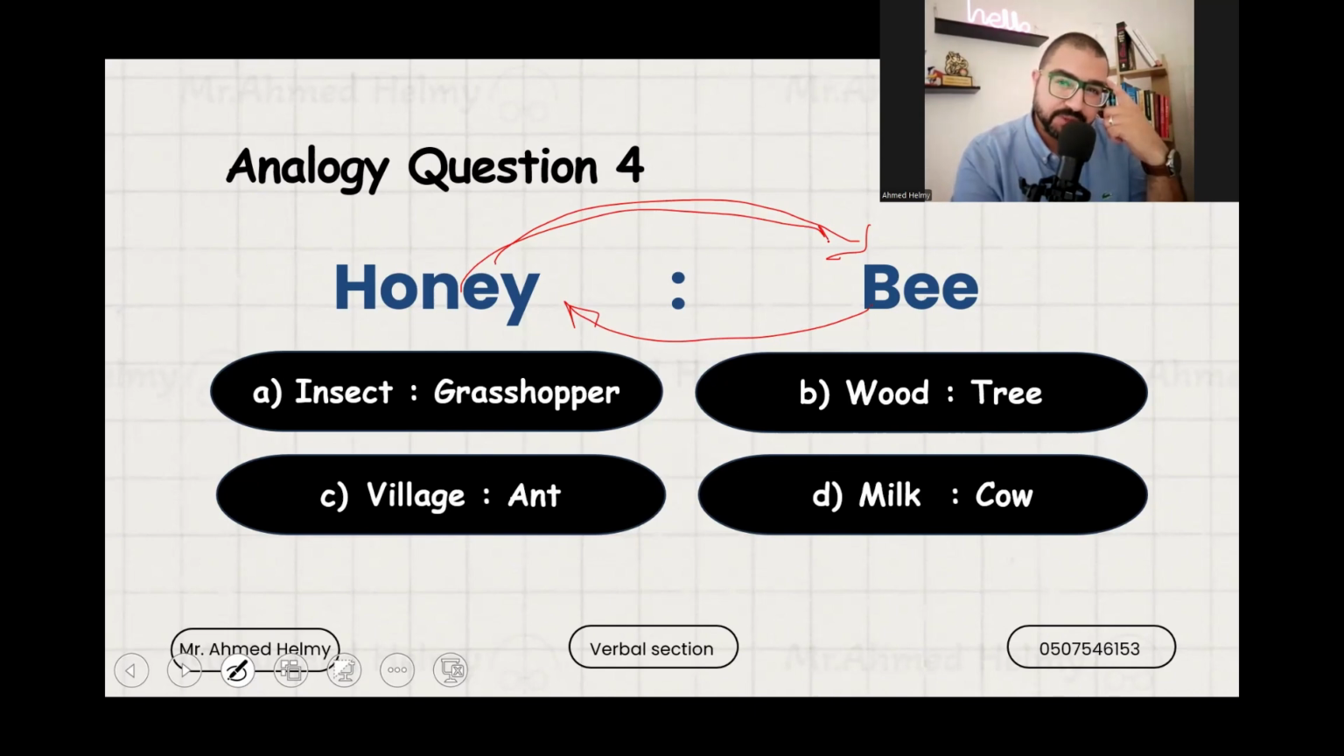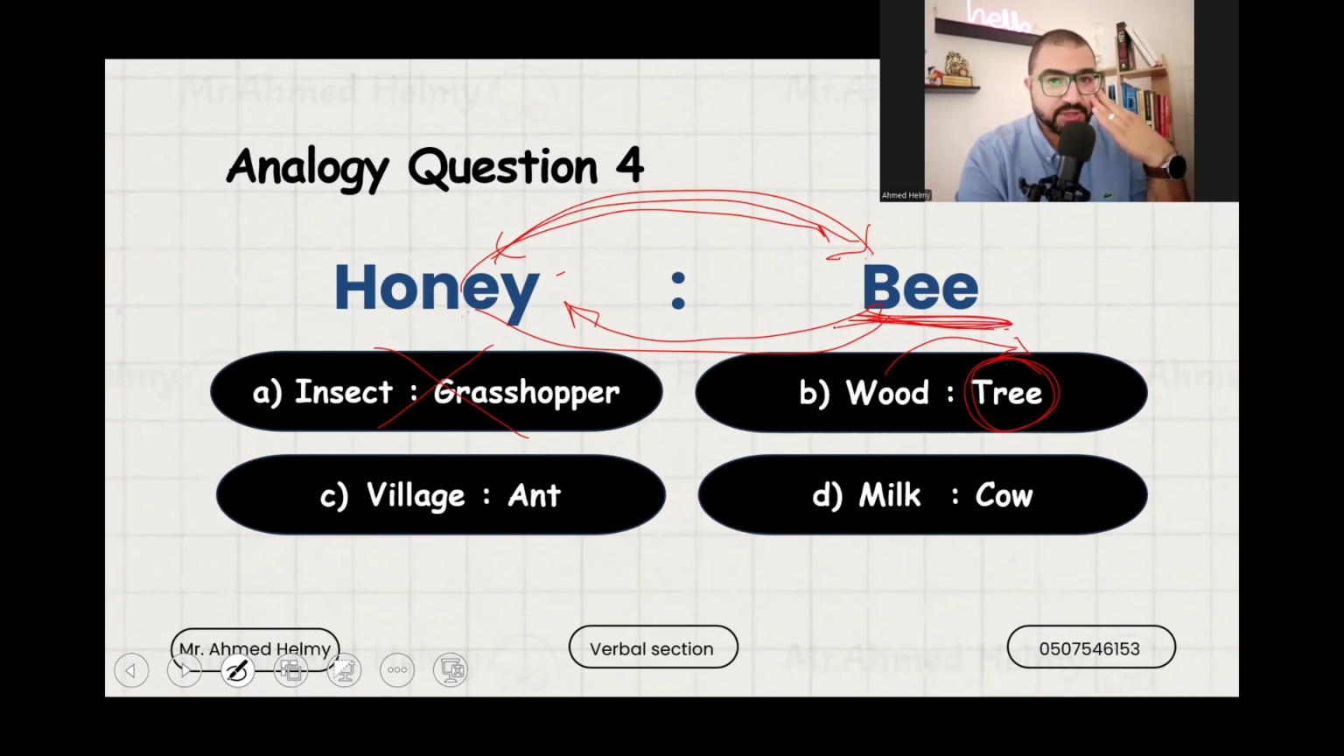Insect and grasshopper? No, because the relation here is: what's the purpose of the bee? It gives us honey. Where does honey come from? From the bee. So insect and grasshopper is not correct. Wood and tree. We can say that wood comes from a tree, but a tree is not a living thing in the sense that an insect, an animal or a human being is. So we leave this choice for now. Village and ant, of course, are not related.